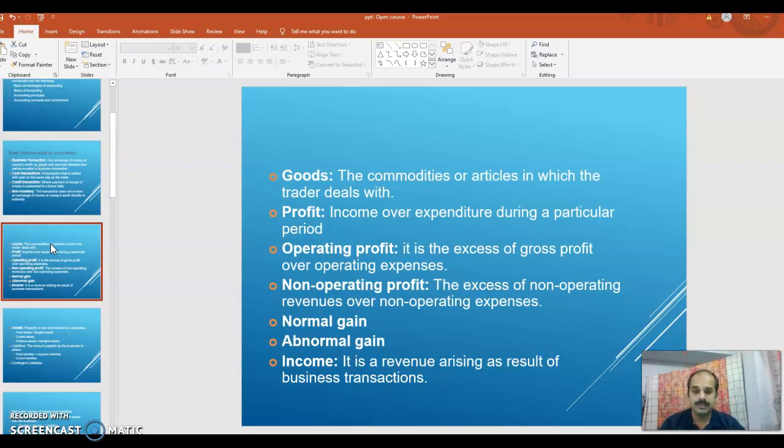There are so many kinds of profit, such as operating profit, non-operating profit, normal gain or abnormal gain, that we can learn later. Here, you should understand what profit is.